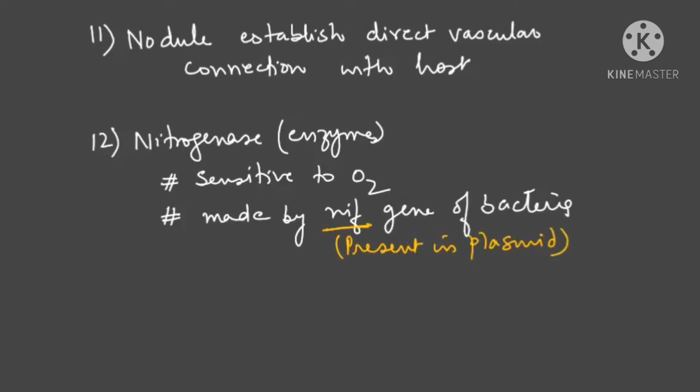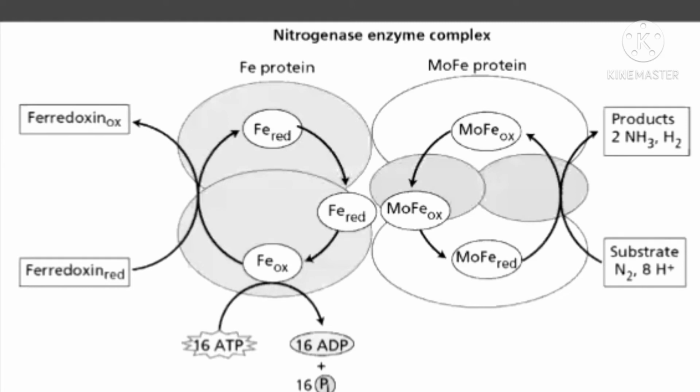Now, when we see this nitrogenase, we find it has two components. Let me explain the diagram also. This is the structure of the enzyme nitrogenase. Check carefully. This is a nitrogenase enzyme complex, which has two subunits. One is made up of iron protein, and another is made up of molybdenum iron protein. Clear? So it has two subunits.